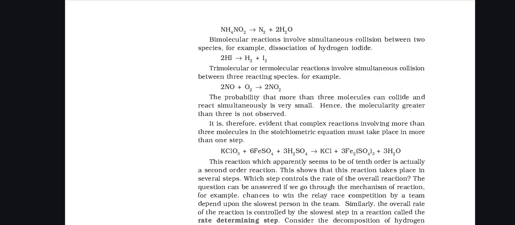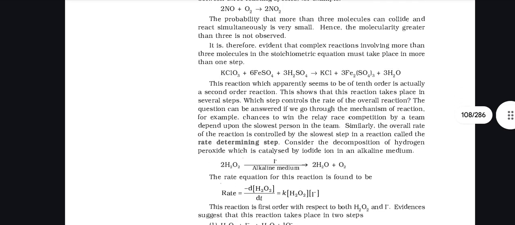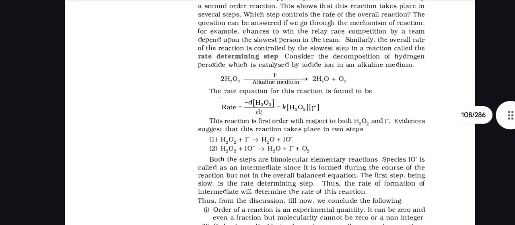The question can be answered if we go through the mechanism of the reaction. For example, the chance of winning a relay race competition by a team is dependent upon the slowest person in the team. Similarly, the overall rate of reaction is controlled by the slowest step in a reaction, called the rate determining step. Considering the decomposition of hydrogen peroxide, which is catalyzed by iodide ion in an alkaline medium, the rate equation for this reaction is found to be: the reaction is first order with respect to both H2O2 and I negative.